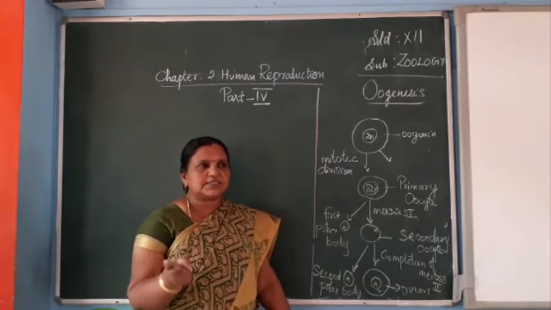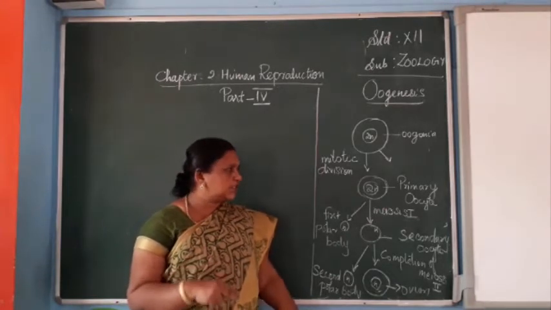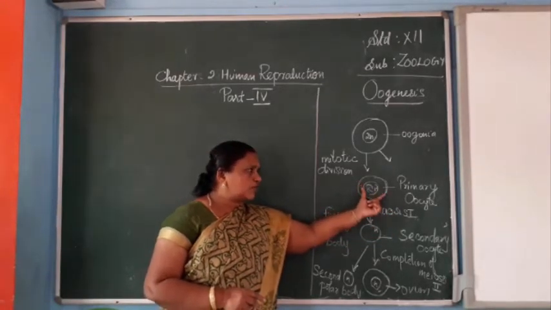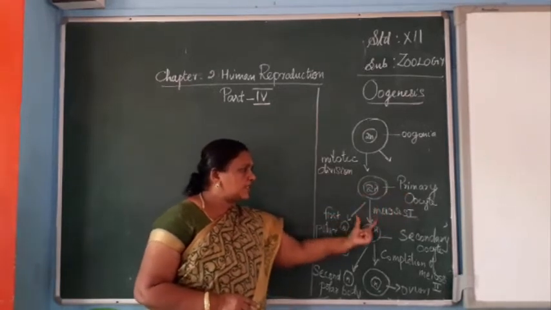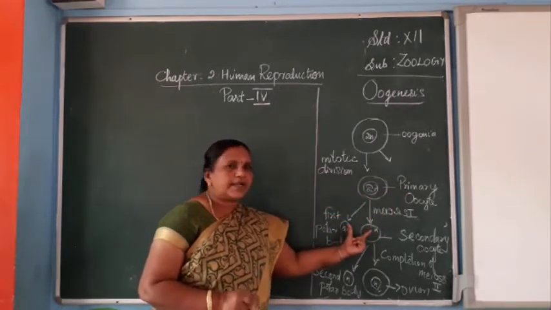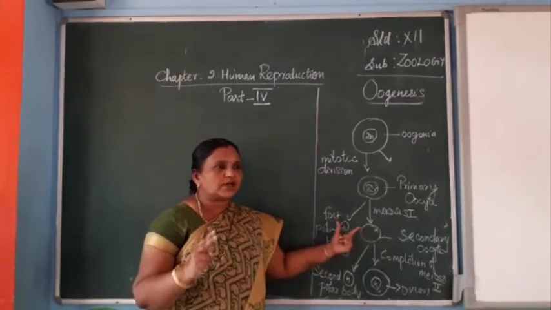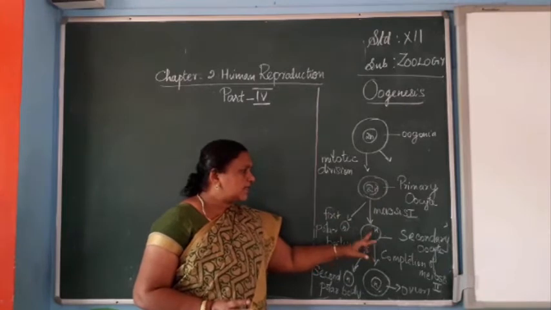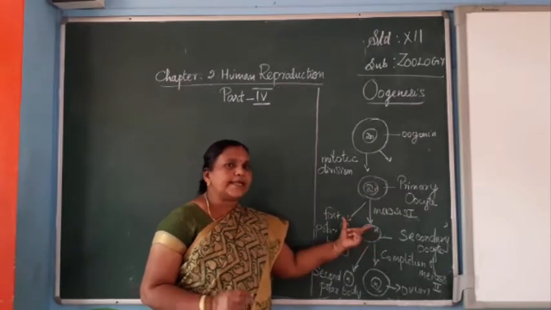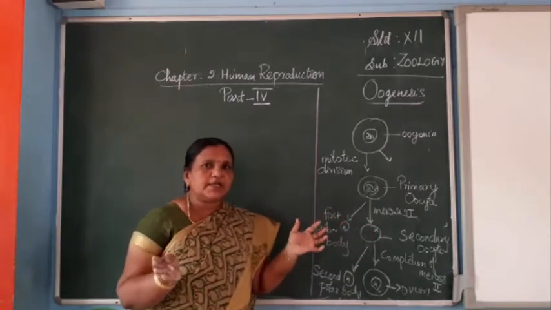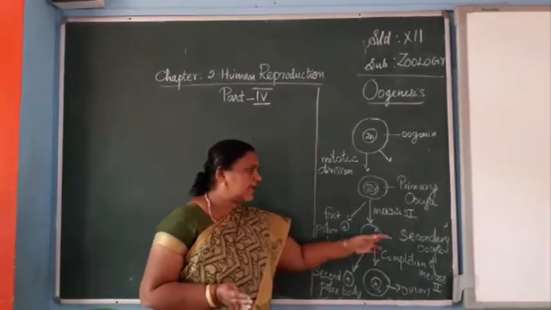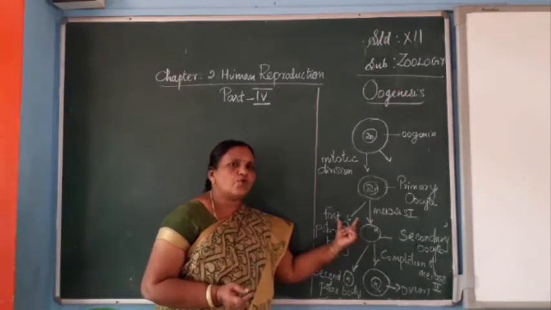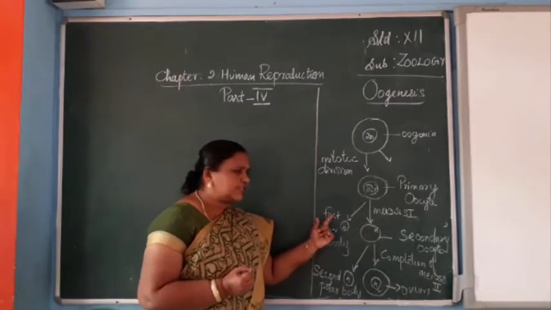The first meiosis and the second meiosis both happen in oogenesis. In the first meiotic division, the primary oocyte with 2n chromosomes undergoes unequal division. The daughter cells produced from the primary oocyte are one very large cell, the secondary oocyte, and one small cell, the first polar body.